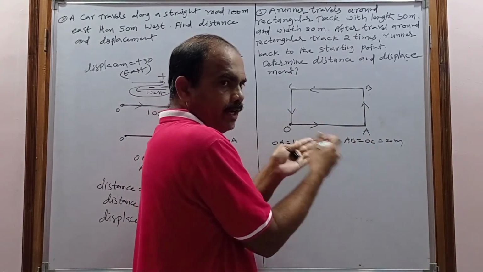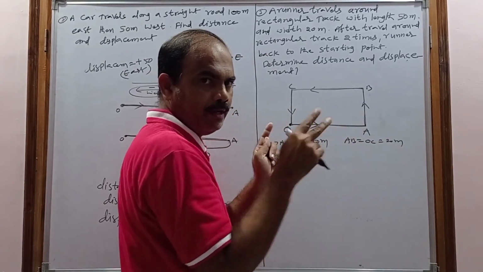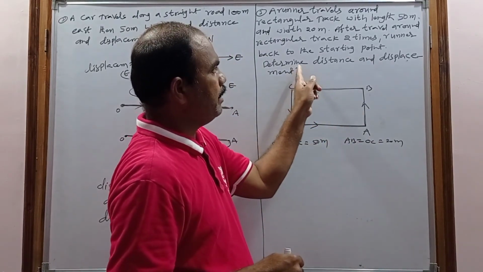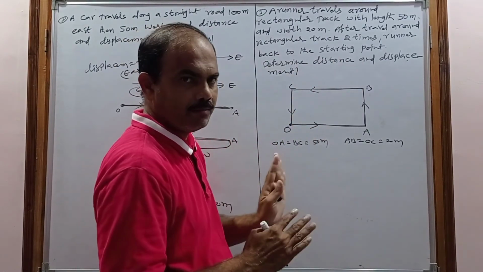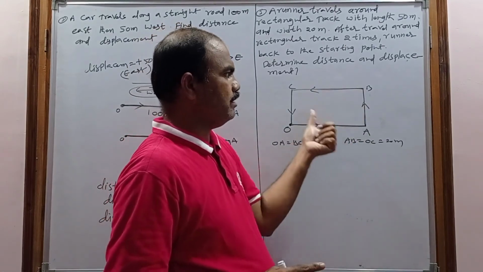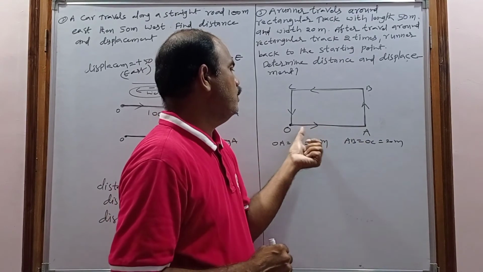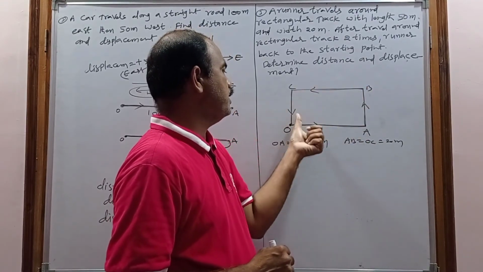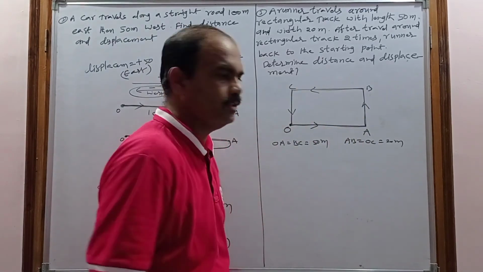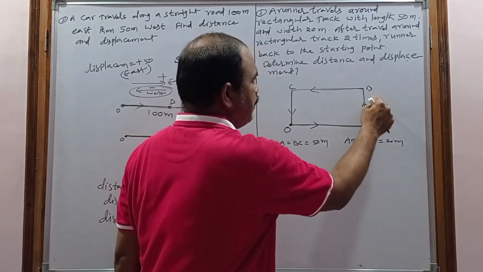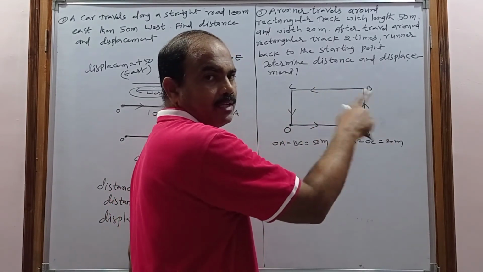He completes one time when he reaches the ending point from where he started, but he completed 2 times. So after completion of the 2 times we have to calculate the distance and displacement. But before that, you have to know some fundamentals of mathematics here. O to A to B, B to C, C to O is called the circumference of the rectangle: the OA side plus AB side plus BC side plus CO side.